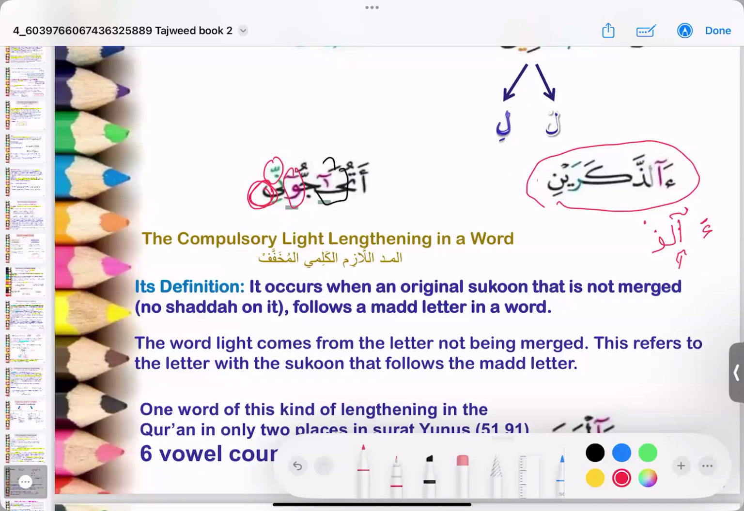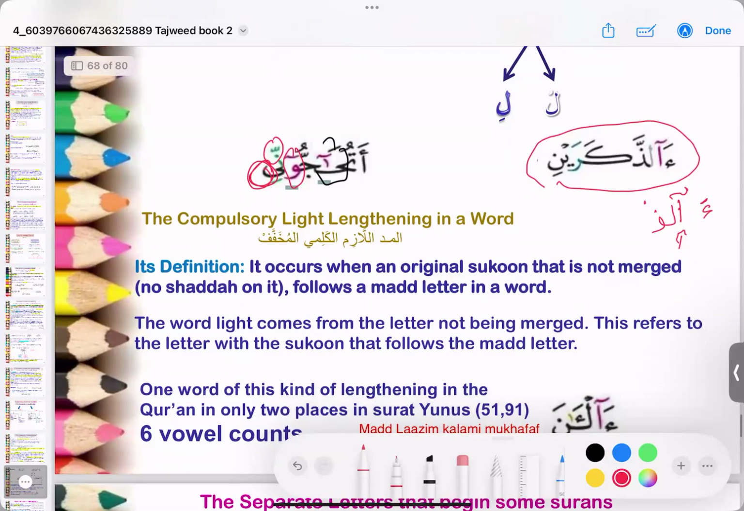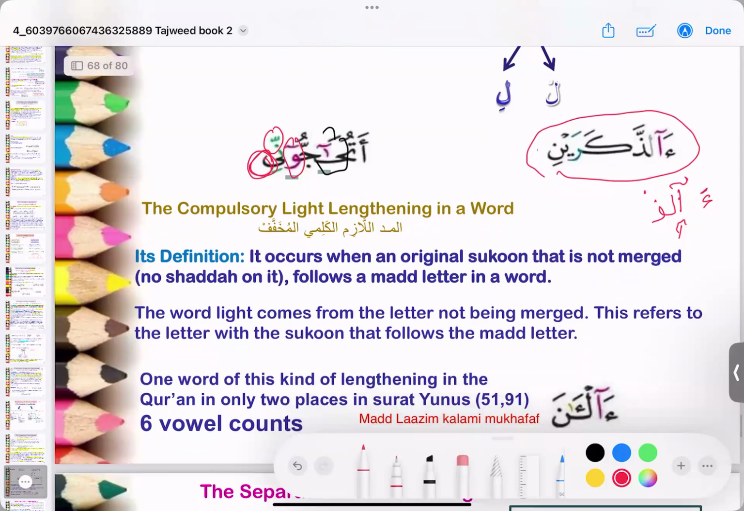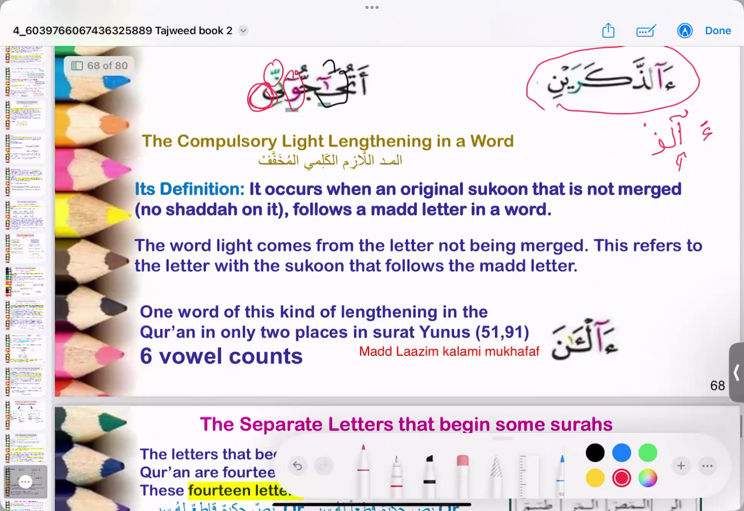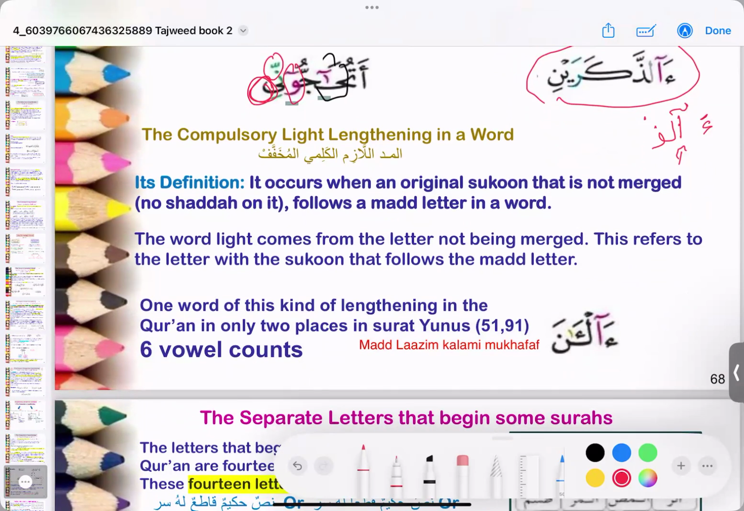Adhakarain. So this is a little bit different mad, but again, it comes in this category of mad lazim because it is being lengthened in the word. The mad is happening in the word. So that is all to do with mad lazim kalami musaqal.